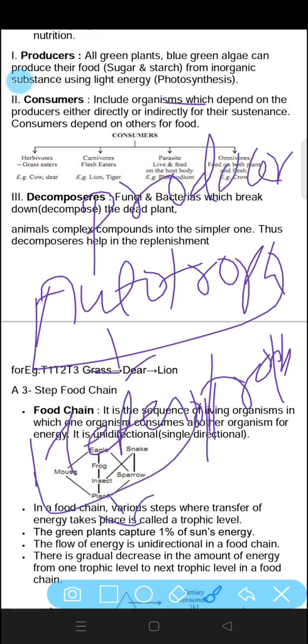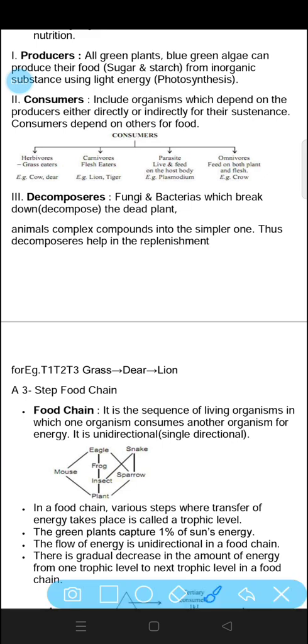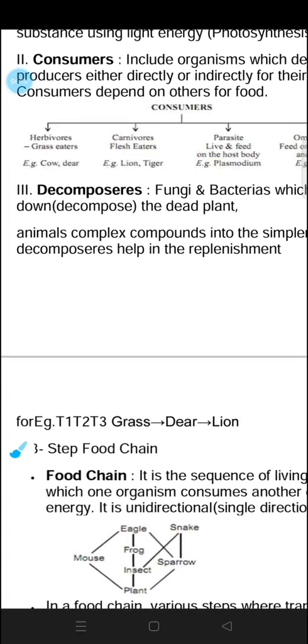Heterotrophs are those who are dependent on others for their food. So we can call them consumer. Heterotrophs could be called as consumer. They used to consume food that is prepared from the plants. So this is consumer. Includes organisms which depend on the producers either directly or indirectly for their sustenance. Now, there are different types of consumers.